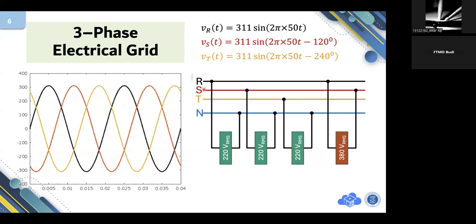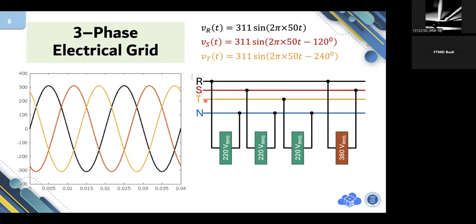Never combine R and S. Never combine R and T. Or never combine S and T. Never. It will short the circuit, and there will be damage on the equipment, on the transformer. Once the transformer is damaged, you will disturb others, because the electrical grid provided to the entire sector will be shut down.